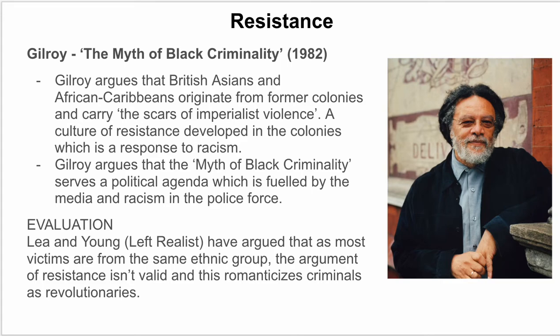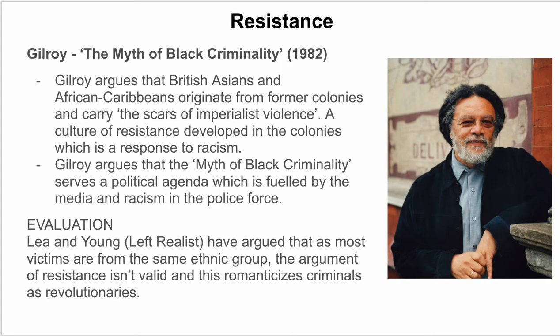And what Gilroy says is that for young minority individuals in the UK presently to deal with the racism in the UK, this culture of resistance comes out. However, at the same time, Gilroy argues that the myth of black criminality actually it's a myth.